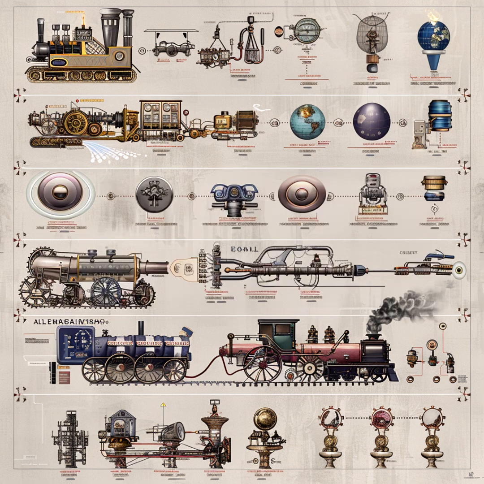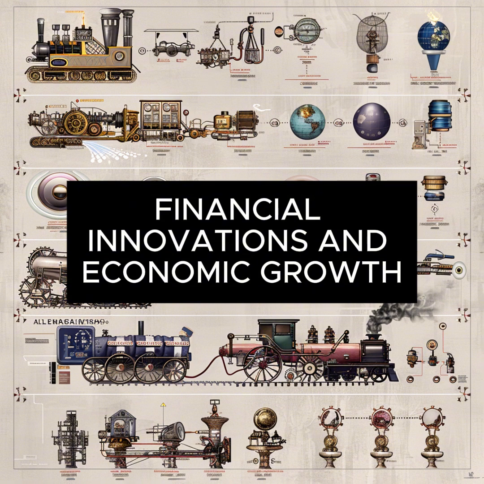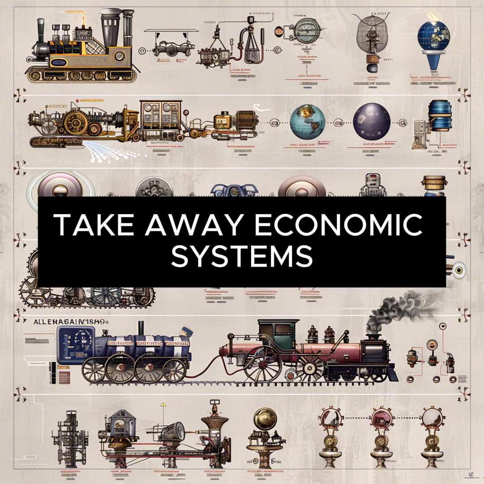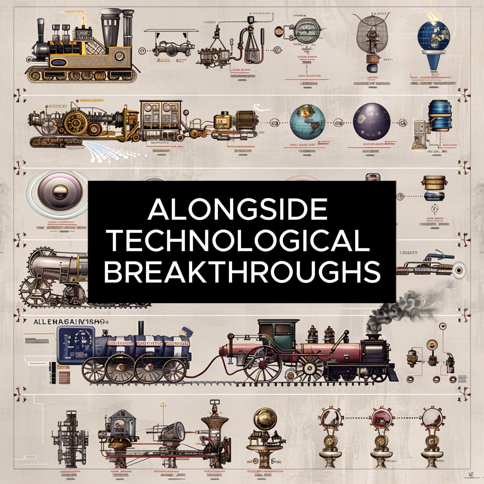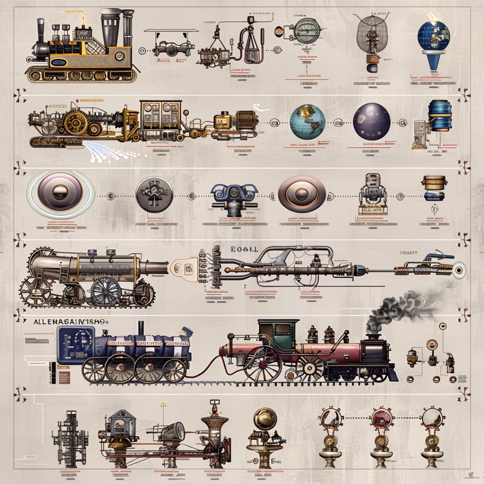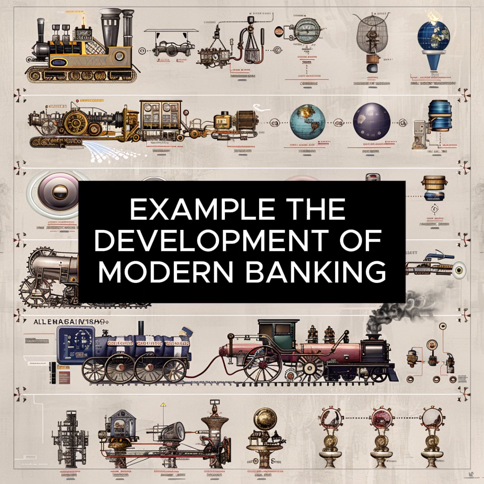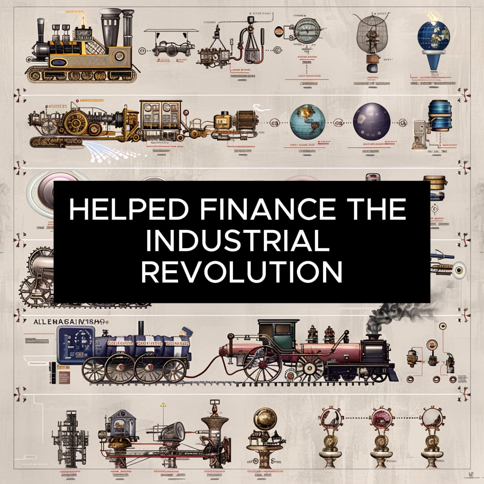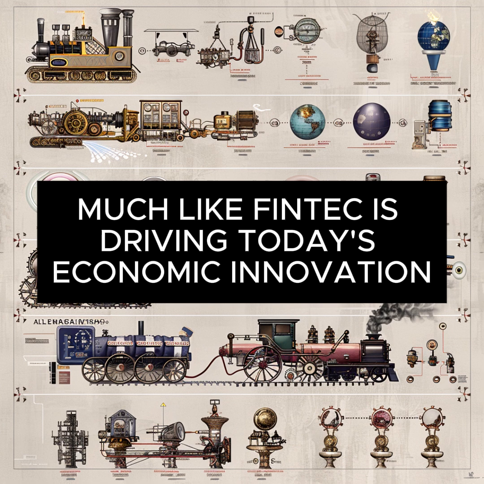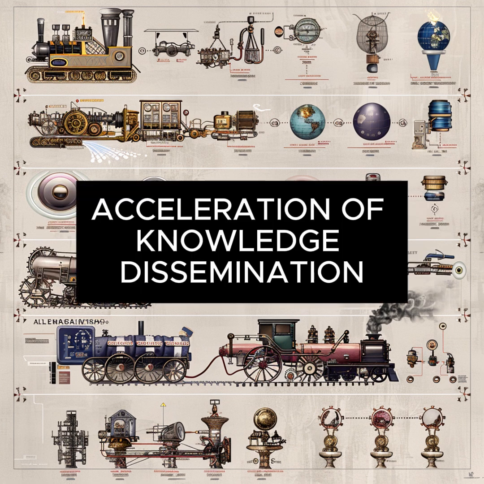24. Financial innovations and economic growth. Takeaway: Economic systems have historically evolved alongside technological breakthroughs. Example: the development of modern banking during the Renaissance helped finance the Industrial Revolution, much like fintech is driving today's economic innovation.